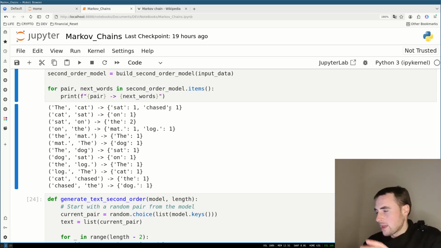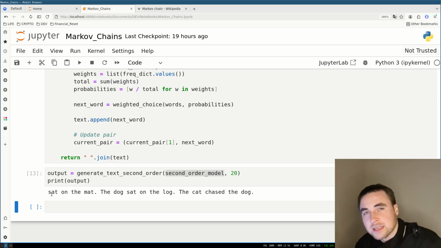Based on that built up model of transition probabilities, we can then just generate text. Here's some generated text from this second order Markov chain: sat on the mat, the dog sat on the log, the cat chased the dog. Not bad. I'm going to try and use this process to generate drum patterns and see what happens.